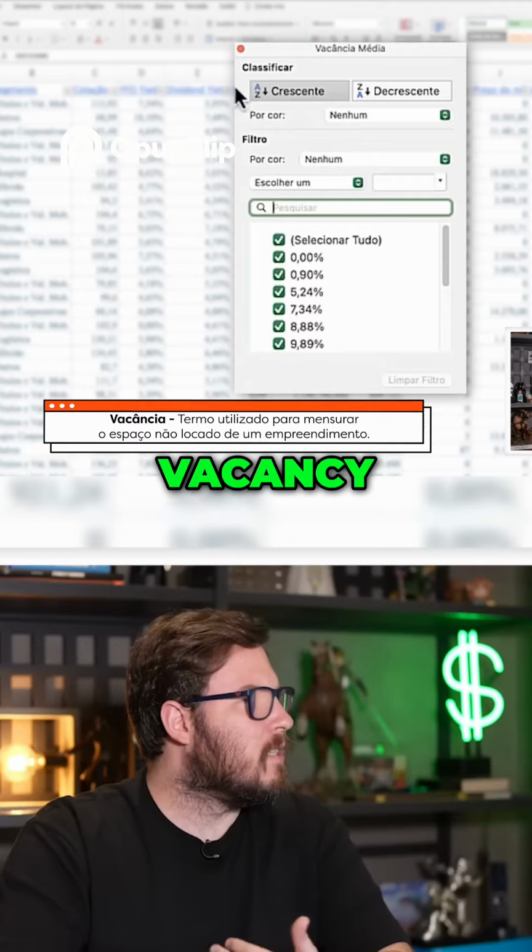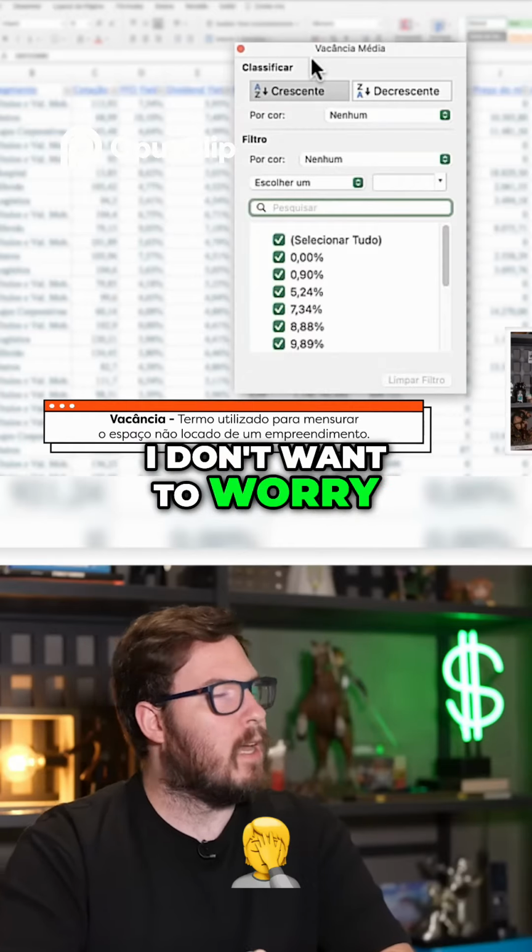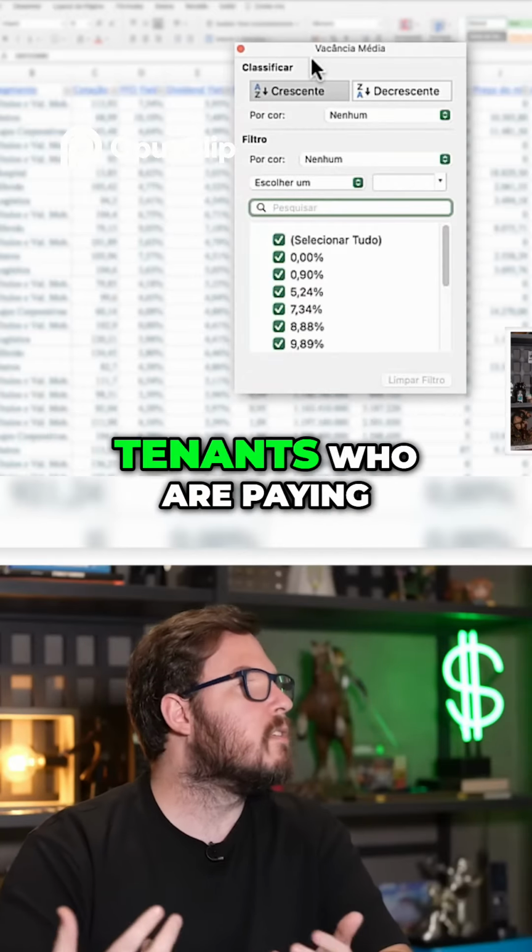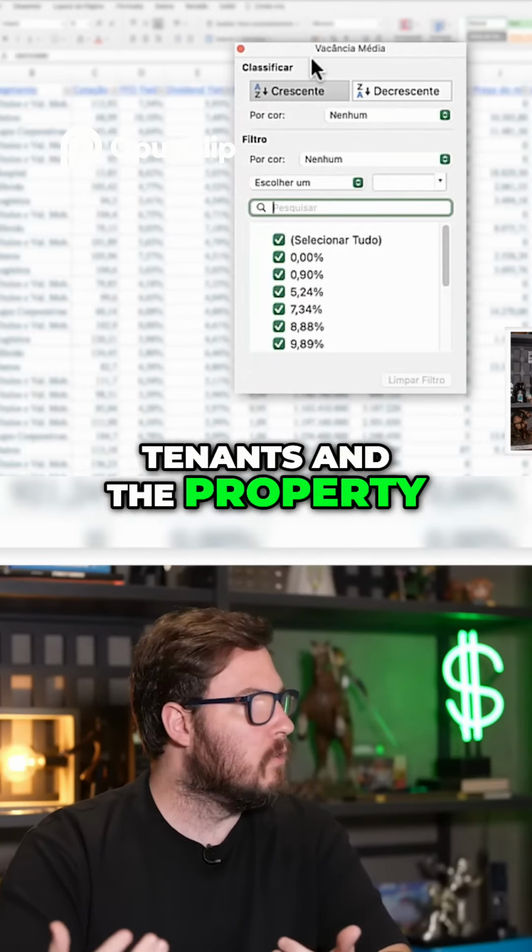Then vacancy. I don't want a business with vacancy. I don't want to worry. Vacancy is the ratio of whether you have tenants who are paying, if you don't have tenants, and the property is available.